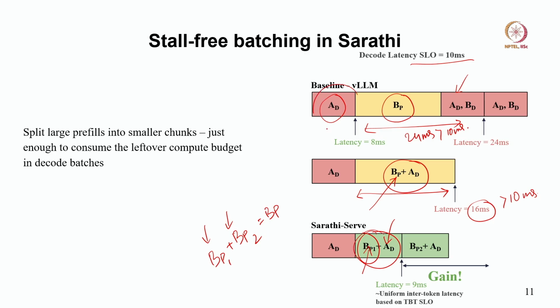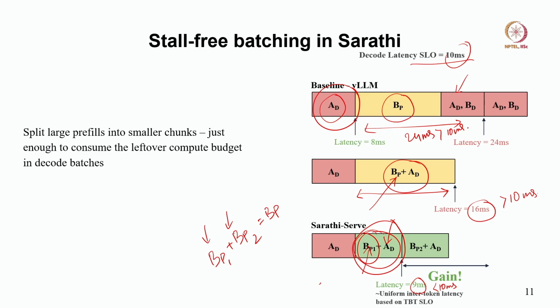So, the latency of one decode is 8 millisecond, and the service level objective is 10 millisecond. We cannot sustain any latency of the decode beyond 10 milliseconds. So, as you can see here, when we push the chunked prefill with a decode, the latency is 9 millisecond, right, which is still less than 10 millisecond, which satisfies the service level objective.